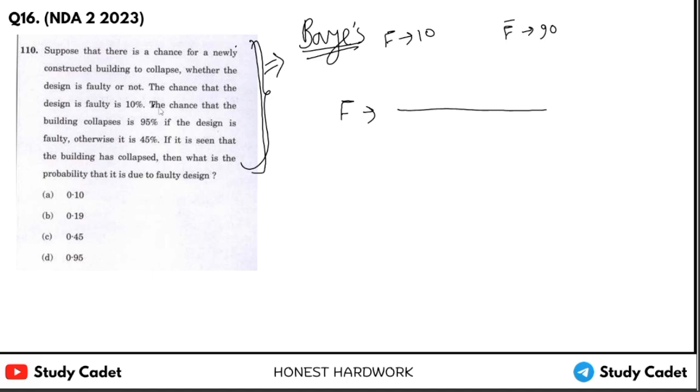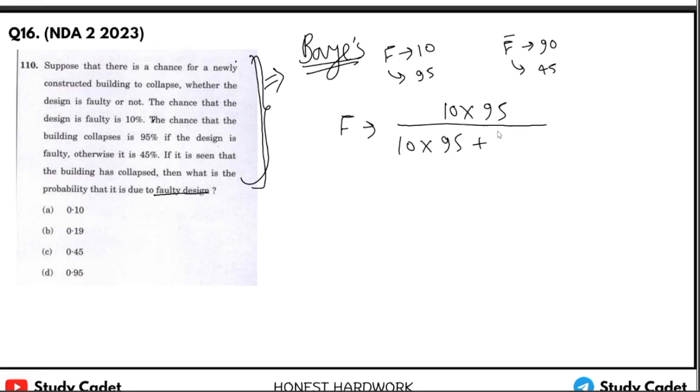When it is faulty then collapses, it is 95%. When it is not faulty then collapses 45%. Simply, in whose favor we are going, means faulty design, we will take it on the upper side, in the numerator. So 10 into 95 we will do here, and below we will add both of these, plus 90 into 45.